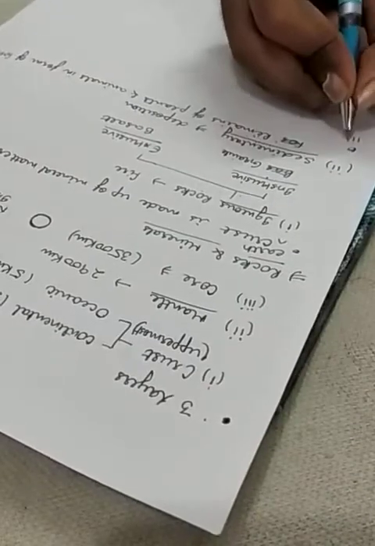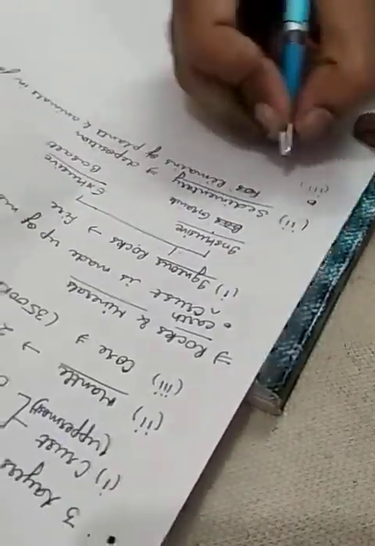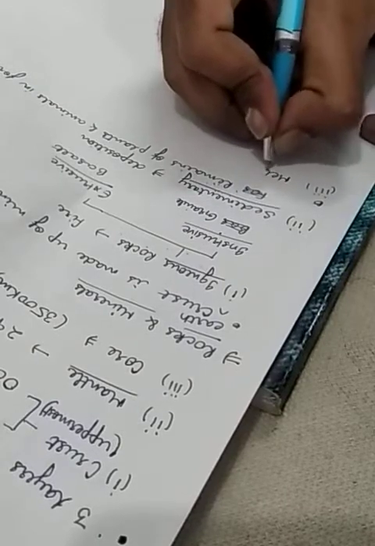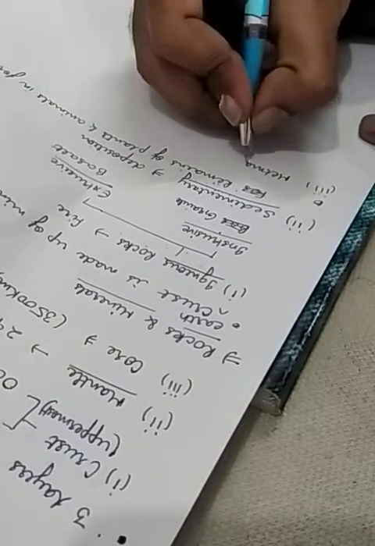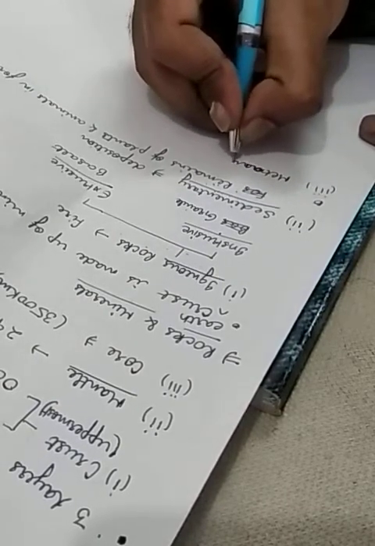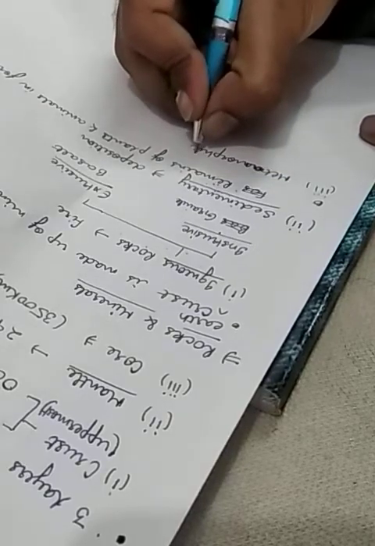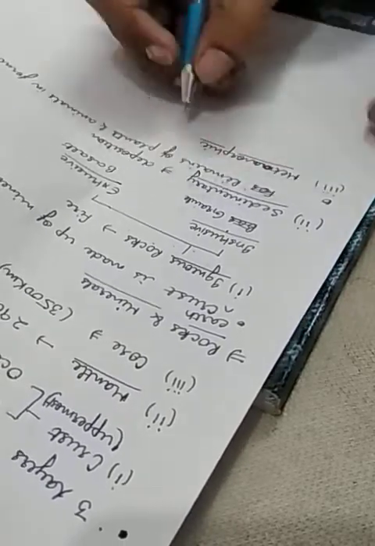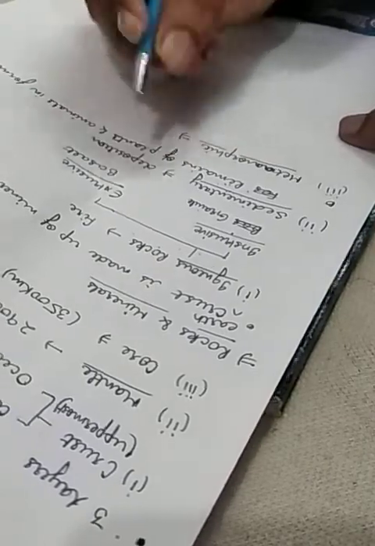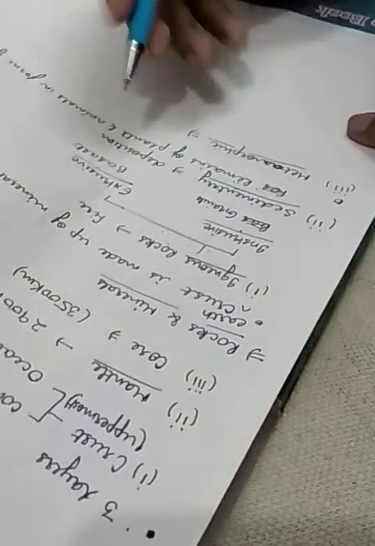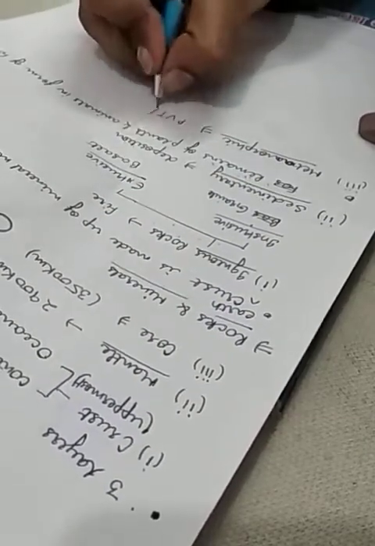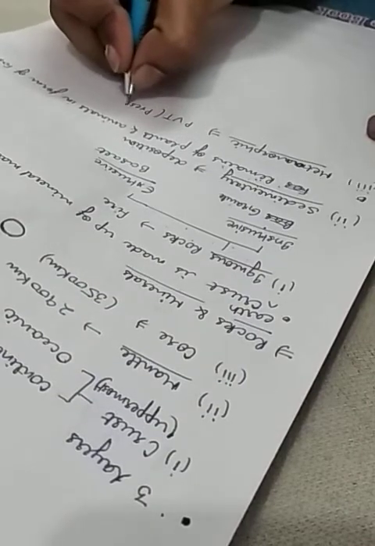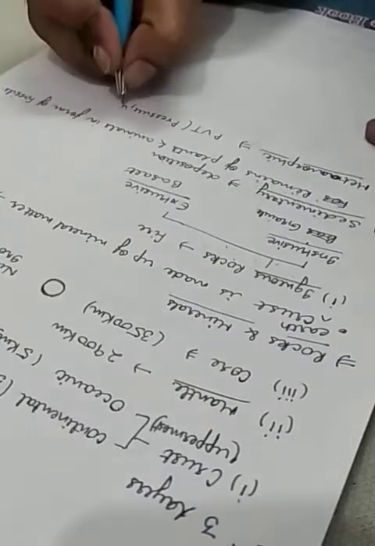Now the third is metamorphic, change of state. These igneous and sedimentary rocks under PVT change their form. PVT stands for pressure, volume, temperature.